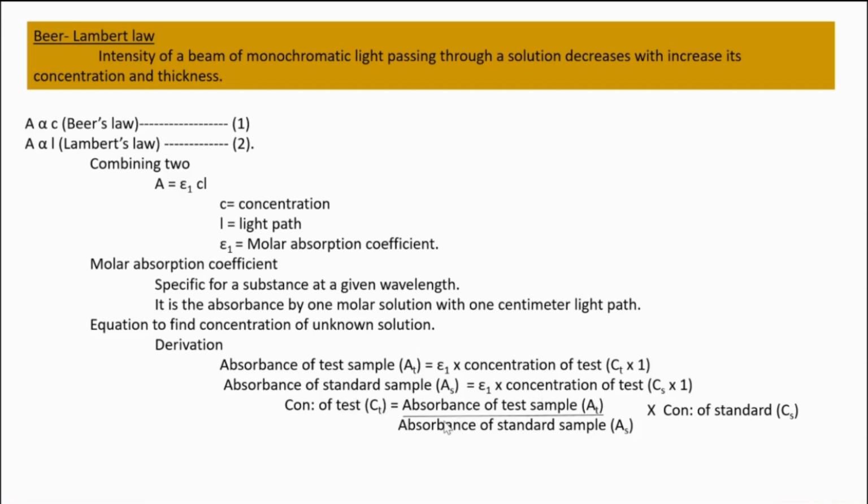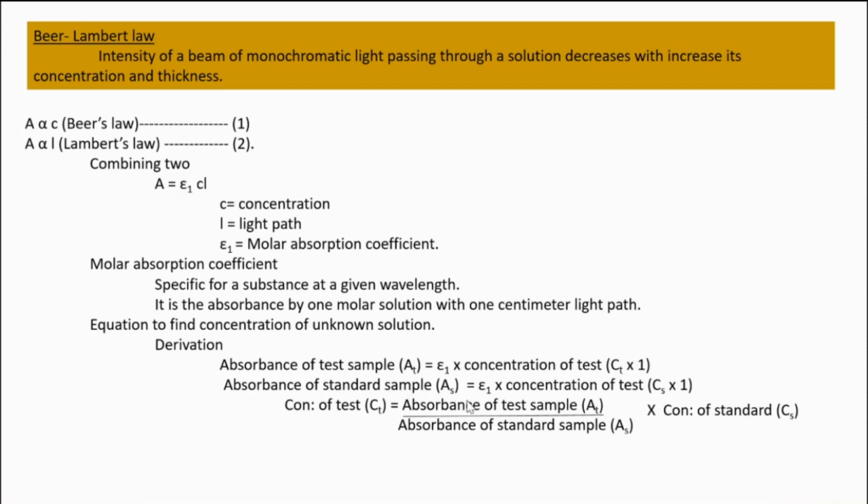Equation is coming: by cross multiplication, Ct is equal to absorbance of test sample At divided by absorbance of standard sample As, multiplied by concentration of standard Cs.